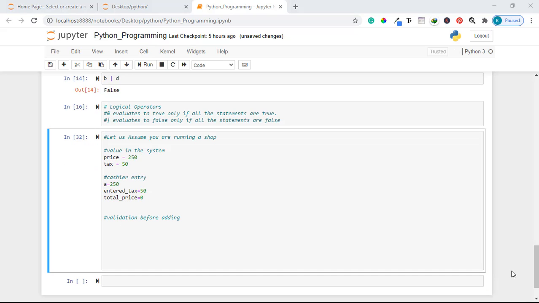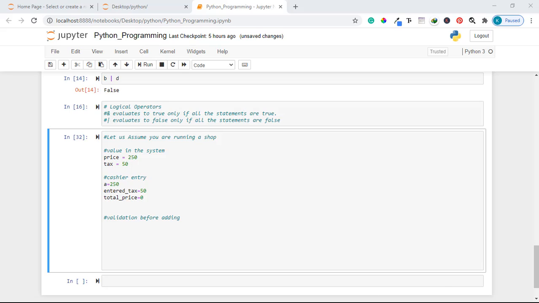Remember, I promised that we'll see a real world example and how we can apply what we have learned so far. Now, assuming that you have a shop, and in this shop you have several items, and with each item you have a price and a tax. But also on the other side you have a cashier who enters into the system a price and a tax when a customer comes to buy something. I hope that makes sense.